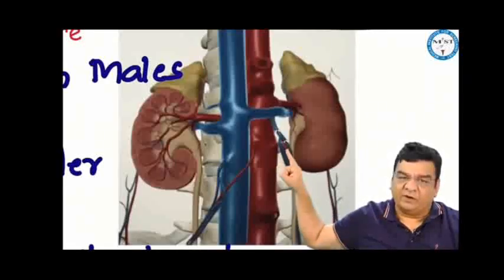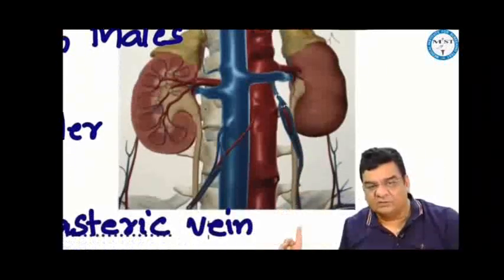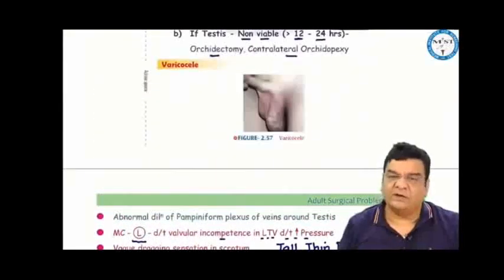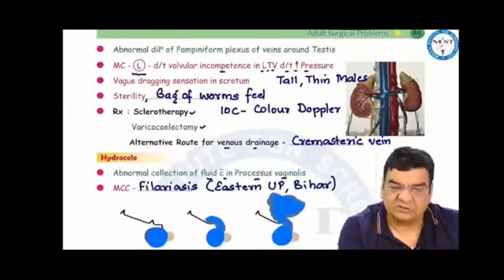And if these valves become incompetent, then the blood will keep falling down and will put more pressure in the spermatic veins and the pampiniform plexus of veins, because of which they will get abnormally dilated and tortuous. The native route of venous drainage from the testis will be the cremasteric vein.